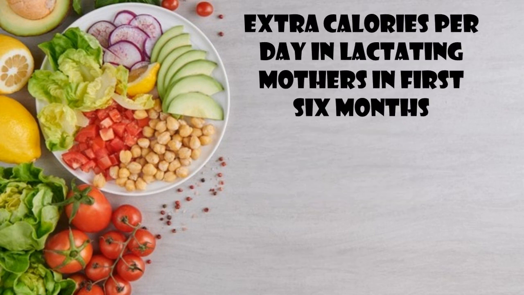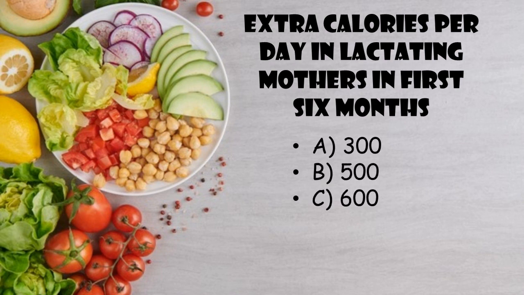Then, extra calories per day in lactating mothers in the first 6 months. The options are 300, 500, 600 and D, 1000. These are all direct questions we can expect from this topic, and the answer is 600 kilocalories. So be prepared with all the values as I have mentioned, as these are frequently asked questions from this chapter.